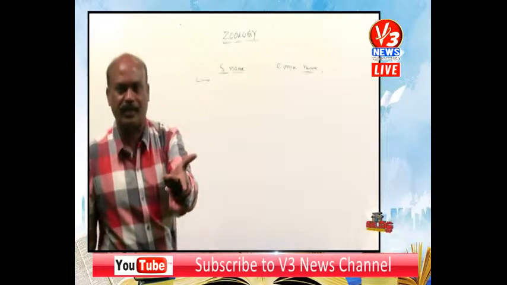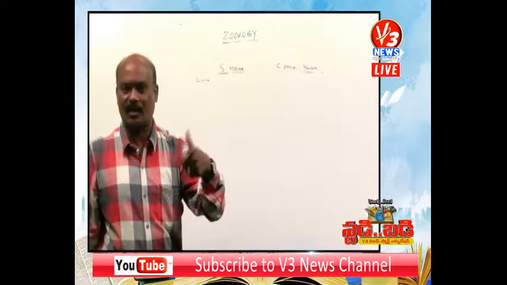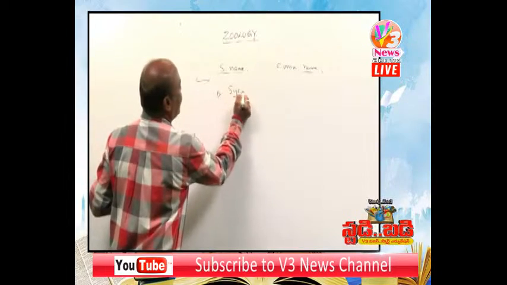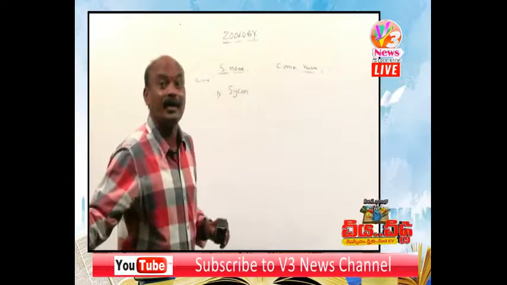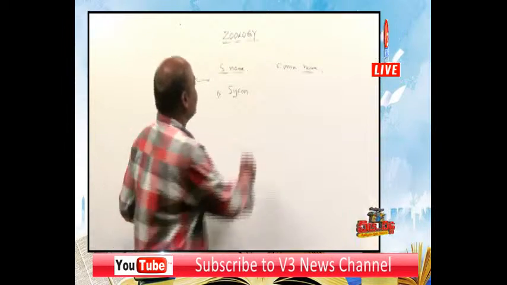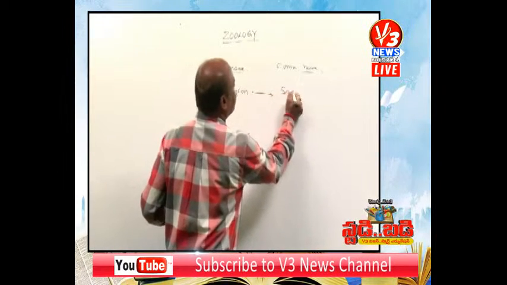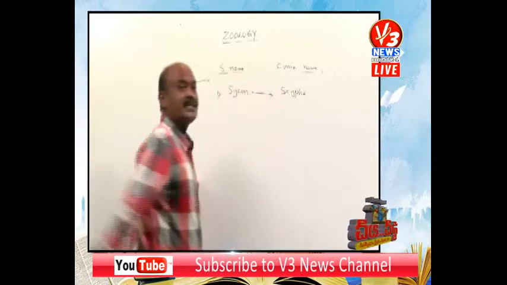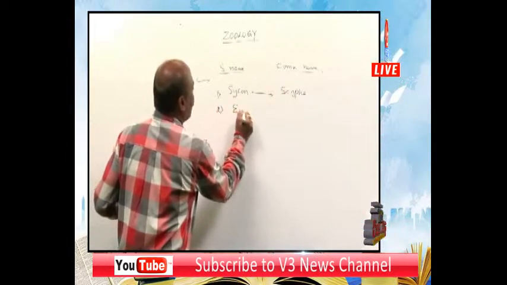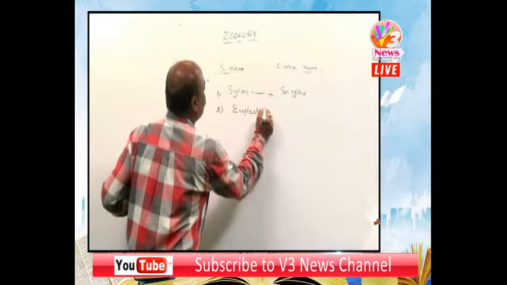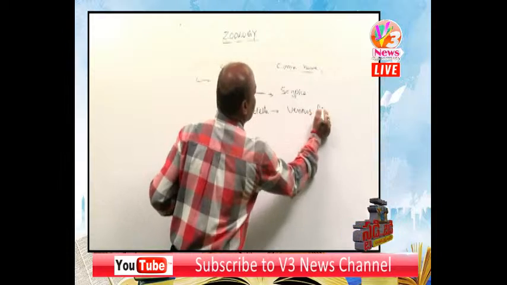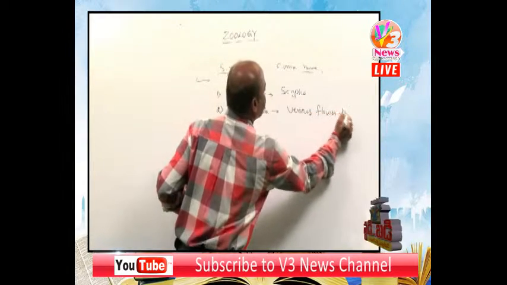They can ask the scientific name by giving the common name, and vice versa. One example is Scypha, also called Sycon, not Scython. Then Euplectella, the Venus flower basket.